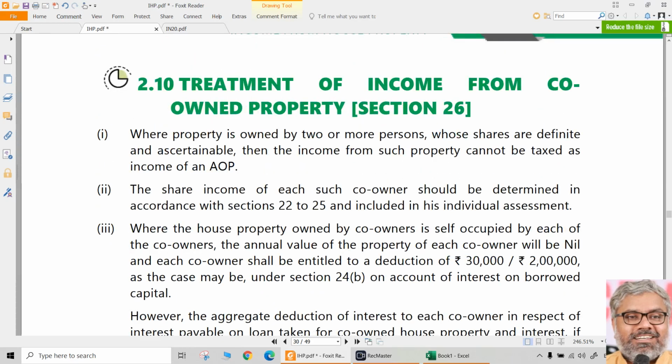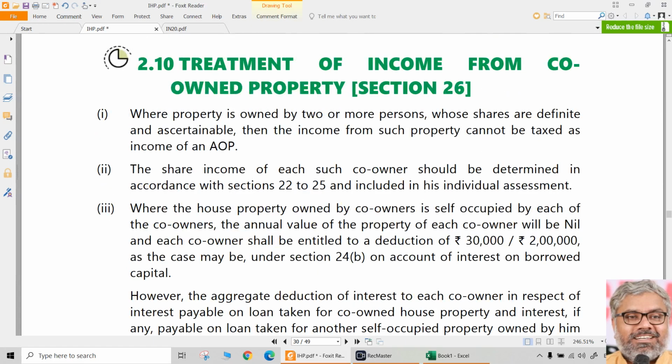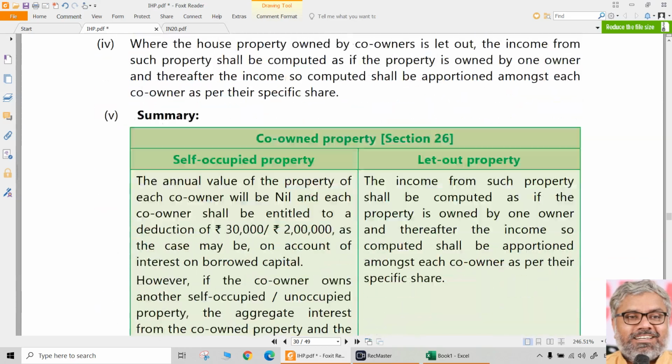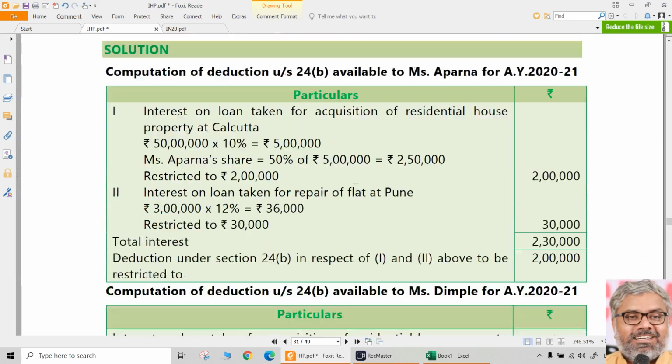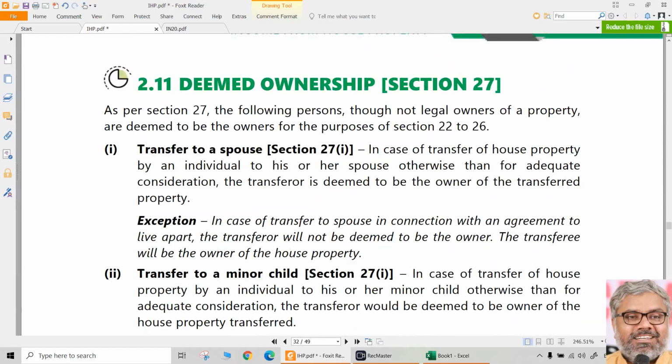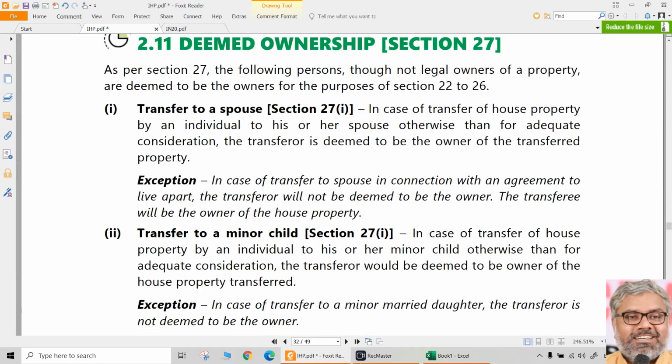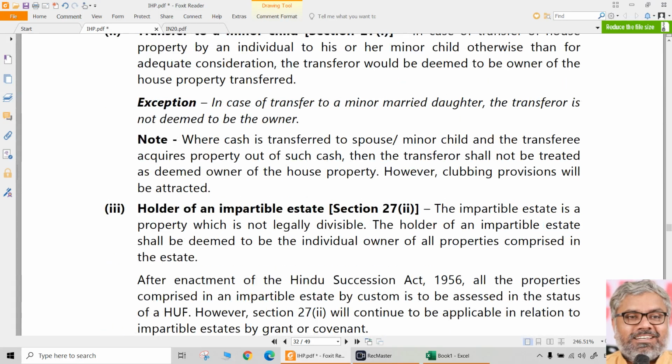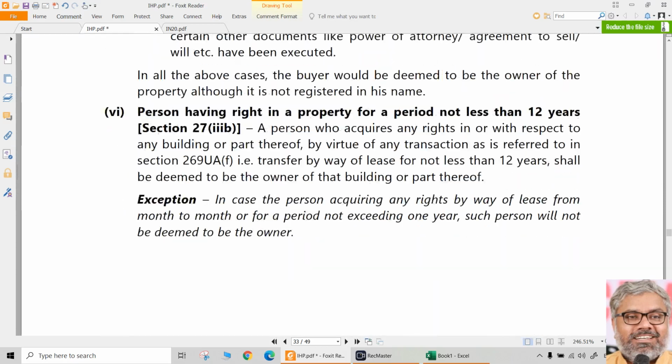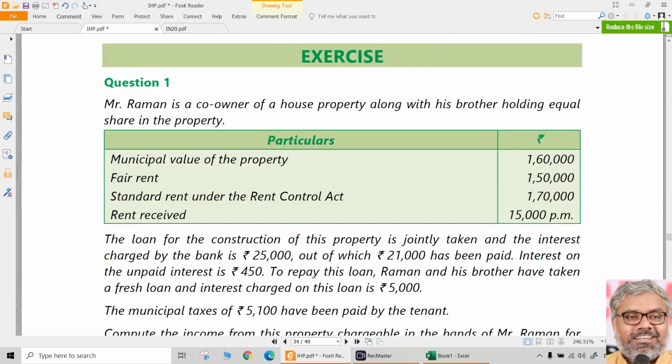There is only one more area of discussion, and that is also just a logical one, that is co-ownership. We'll come to that in the next session. Co-ownership, and deemed ownership is also there, which is a theoretical thing, not related to any problem. So we can discuss co-ownership and deemed ownership in the next session and conclude this chapter.